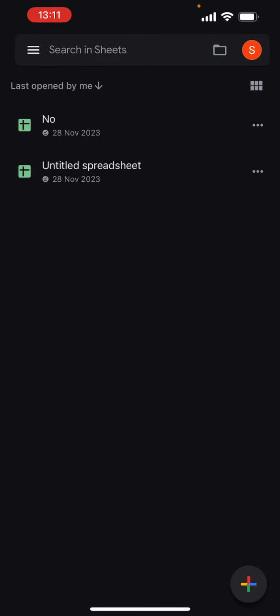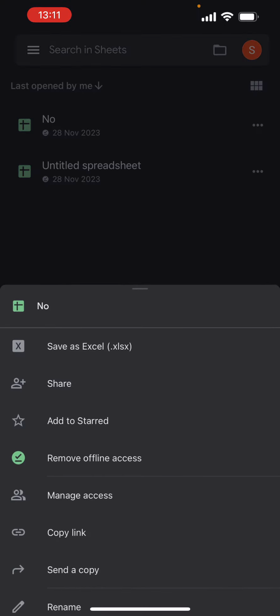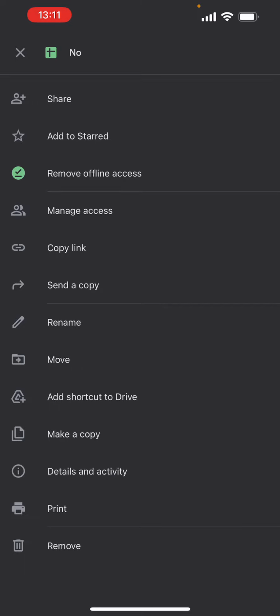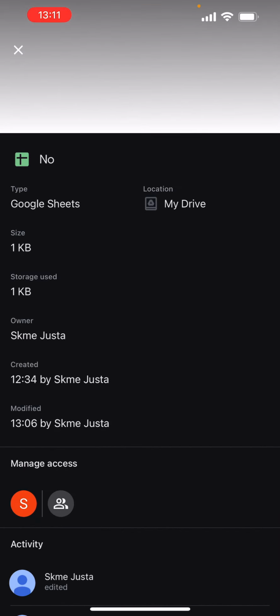Click on these three dots right next to it. Here you want to scroll all the way down until you see a thing called Details and Activity. Click on that. And here you can see in the first row on the right side of your screen a title called Location, and as you can see mine is saved in my drive, but if you have yours saved anywhere else it will show here.